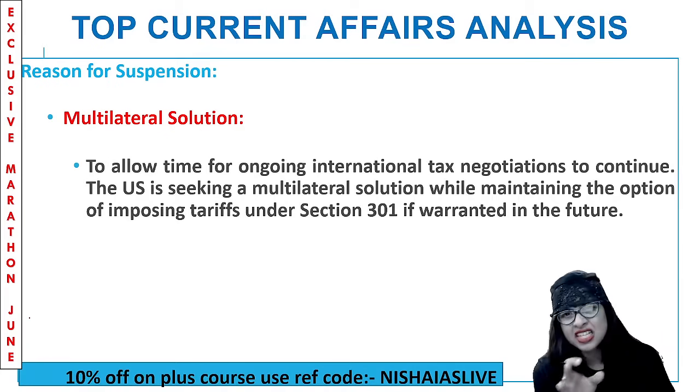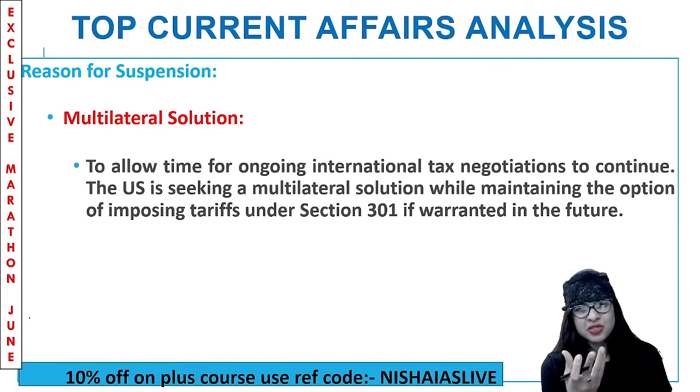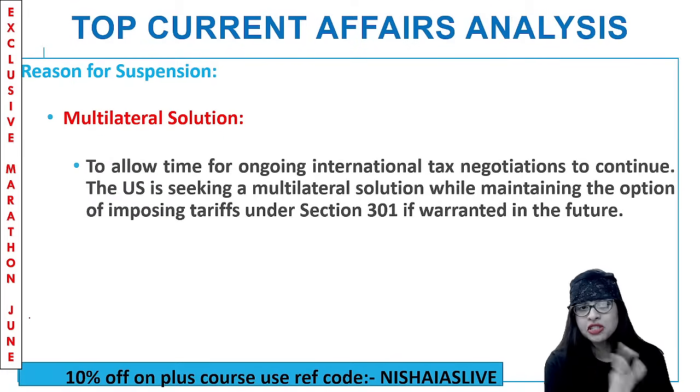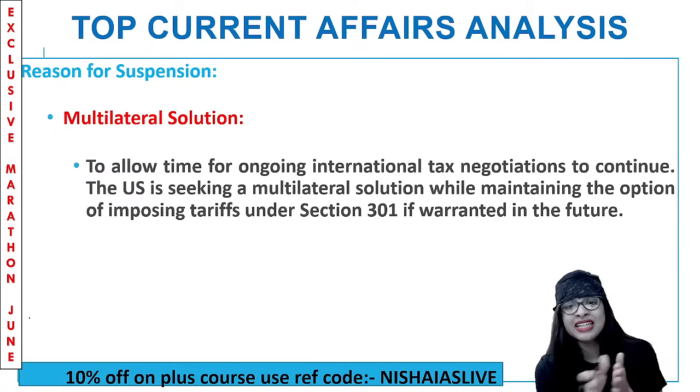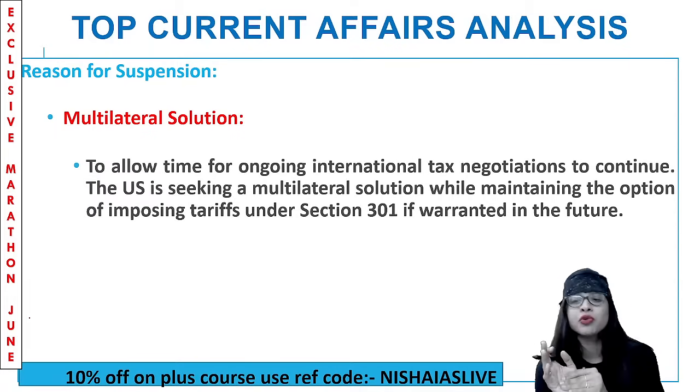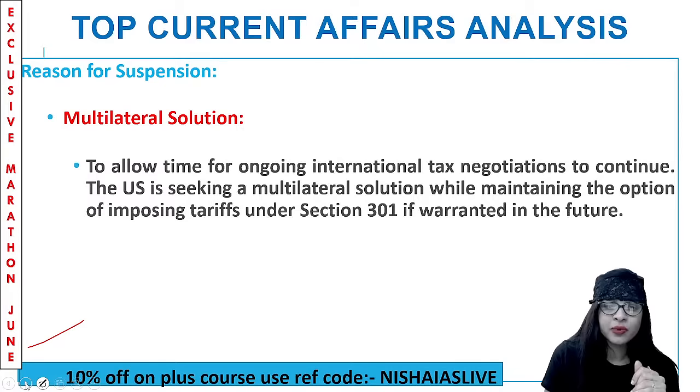Now, what was the reason, guys? Why did the US have to suspend, including India, guys? What is the reason for suspension? One is a multilateral solution, to allow time for ongoing international tax negotiations to continue. The US is seeking a multilateral solution while maintaining the option of import tariff. That is the reason why they did this.